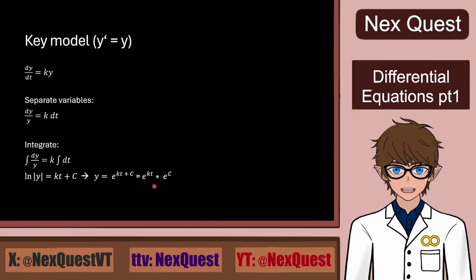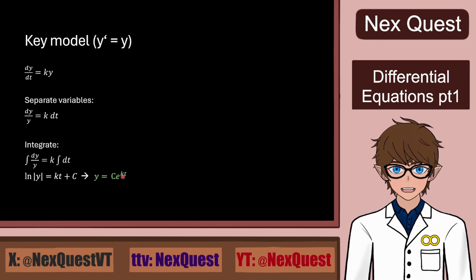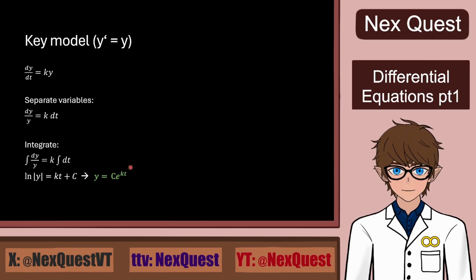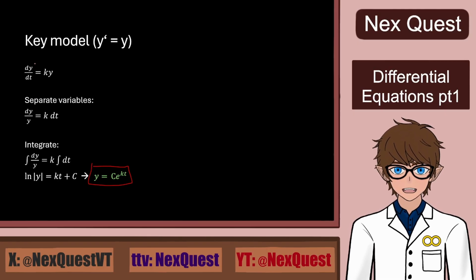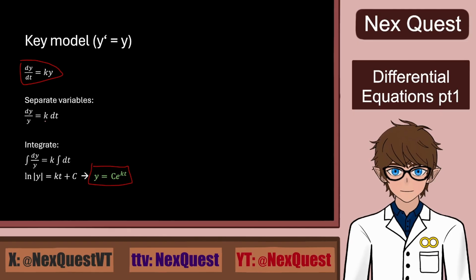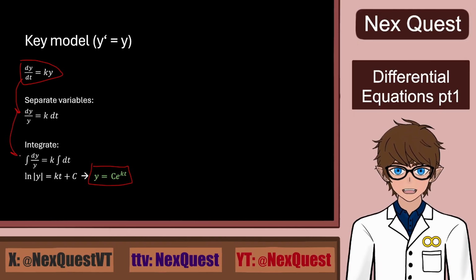But that last part is a constant to the power of constant. So we will, once again, just write it as a single constant, as it does not change throughout the experiment. So we get c times e to the power of kt. This is our formula, this is our key model, this is sacred. I would say remember this, but if you know integration and you have this basic shape, this is easy. You just reorder them, set the integration.